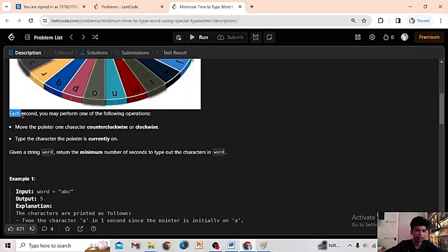Now each second you can perform one of the following operations. So in 1 second you can perform any of these two operations. We can either move the pointer one character anti-clockwise, or we can move the pointer one step clockwise, right? This is the step performed in 1 second. And I can also perform another step: I can type the character which the pointer is on. Then what is the minimum number of seconds to type the word? So this is what the question states.